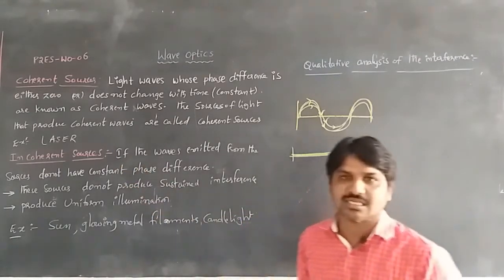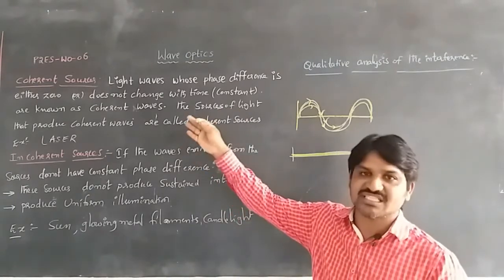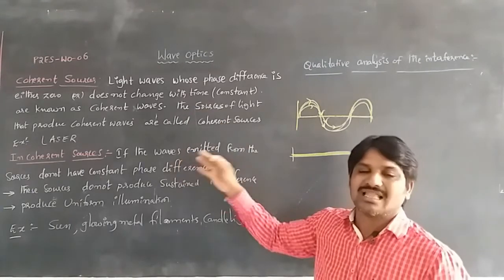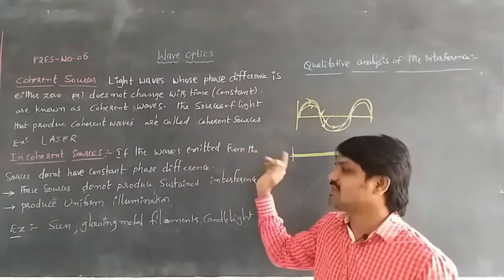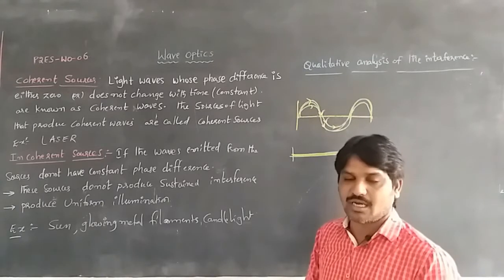The next one is incoherent sources. Incoherent sources are the opposite of coherent sources. In coherent sources the phase difference is constant or 0. In incoherent sources, the phase difference changes with time randomly. If the waves emitted from the sources do not have a constant phase difference, it is called an incoherent source.